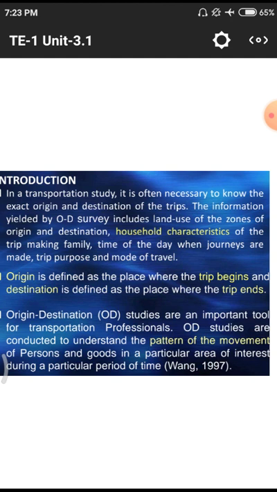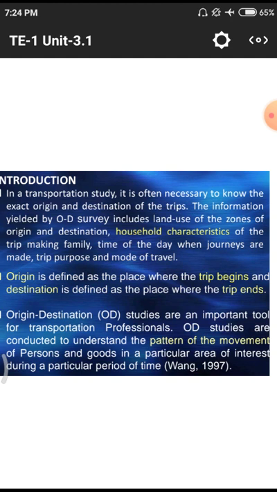That means ultimately the family will move to the particular position where they want to go. That point is called the destination point. The starting point and destination point are called the origin point and destination point. These are the meanings of origin and destination.